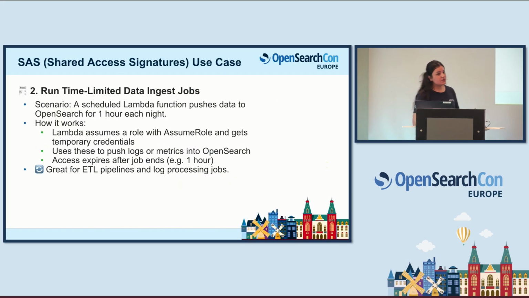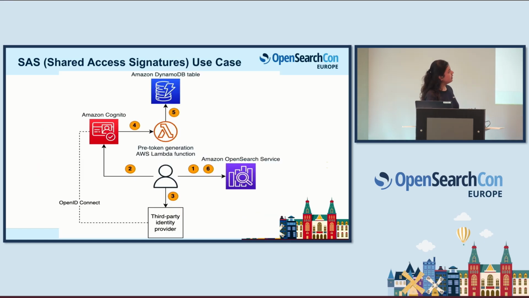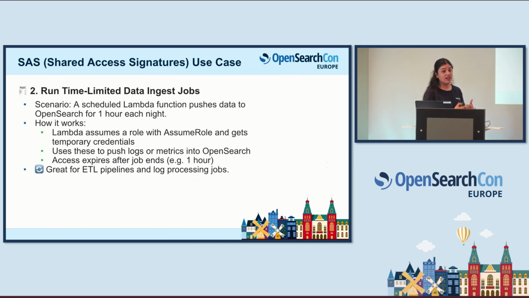Another kind of use case that is very important when it comes to temporary access is ETLs, that is extract, transform, load, where you want to ingest some job based on some kinds of alerts. Let's consider you have a Lambda function here. It just needs to put some logs into OpenSearch, and it is event-based triggering. So you want it to work for 1 hour each night, and it will assume a role, push logs and metrics into OpenSearch, and after 1 hour, the token is no longer valid, right?